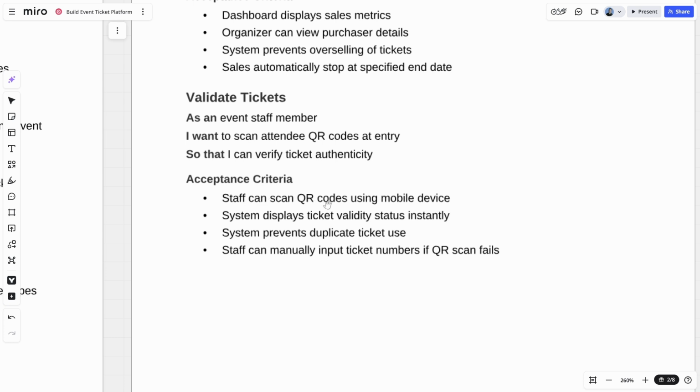So staff can scan QR codes using their mobile device. So mobile device is a big one. So at the very least, we need to be able to view at least one page of our application on a mobile device, the one that displays the QR code.